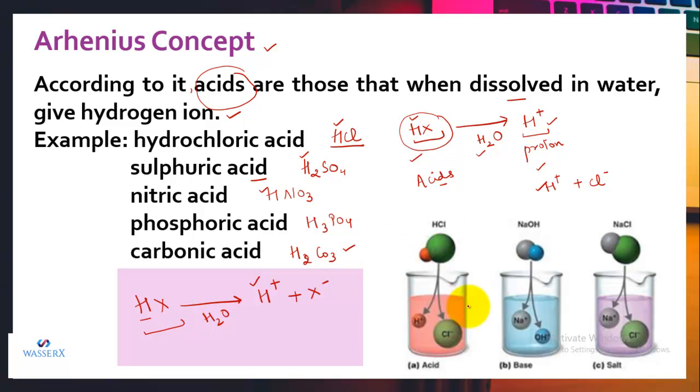As you can see in this figure, we have acids. So we'll just consider the first figure, that is acid. You can see here we are adding HCl, and when HCl is added to water, it is getting dissociated to form the hydrogen ion and chloride ion. So that means the acids are hydrogen ion donors.